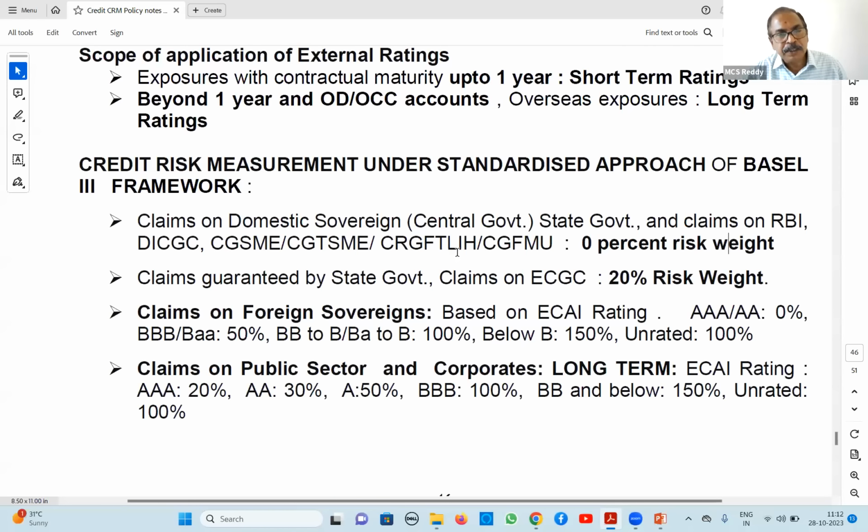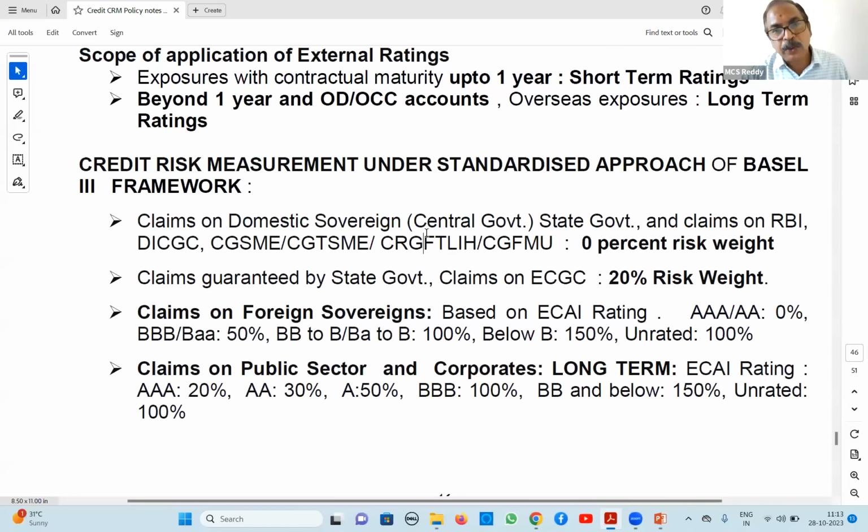Beyond that only. Suppose, for example, a 10 lakh loan is given in a northeastern area. In the northeast, up to 50 lakhs, 80% CGTMSC coverage is there. For calculation of capital, what do you have to do? You have to apply the risk weight. So which risk weight applies? A 10 lakh loan is normally regulatory retail. Up to 7.5 crores, it is regulatory retail. We need not do any risk rating up to 7.5 crores for calculation of capital, not for other internal purposes.